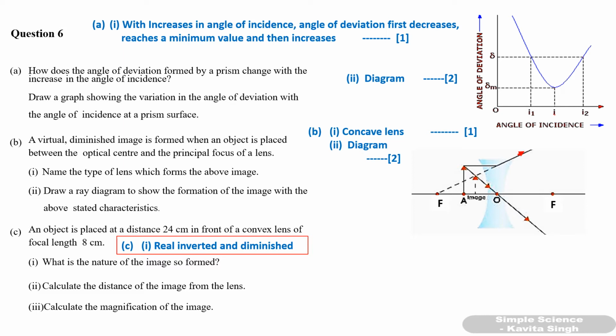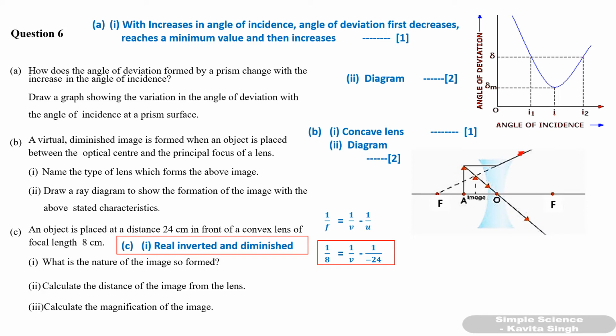Calculate, second part, calculate the distance of the image from the lens. That means you have to calculate v, distance of the image. What is given? U is given to you 24, which you will write as minus 24, and focal length is given to you 8 centimeter. So what is the formula? Formula is 1 by f is equal to 1 by v minus 1 by u. Now substitute the values. 1 by f means 1 by 8 is equal to 1 by v, we have to calculate, minus 1 by minus 24.